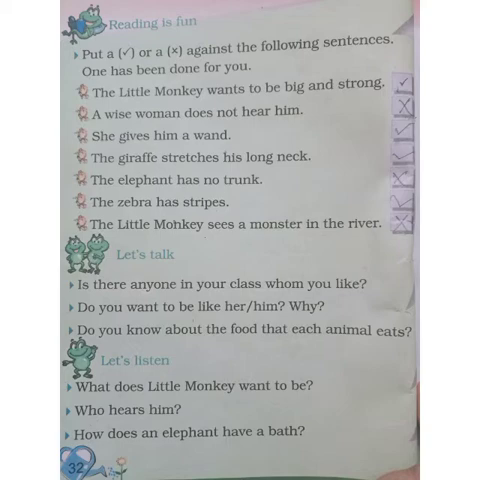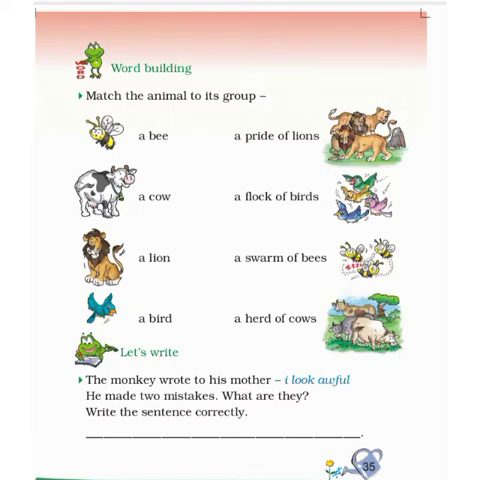Now we will move to the next exercise on page number 35. This exercise is about matching. At one side you can see the names of the creatures given: a bee, a cow, a lion and a bird. And on the other side the groups of these animals are given. These all are nouns. The names of the animals, as you know, are nouns, and the names of their groups are also a type of noun, that is collective noun. You will learn about this in your later classes.